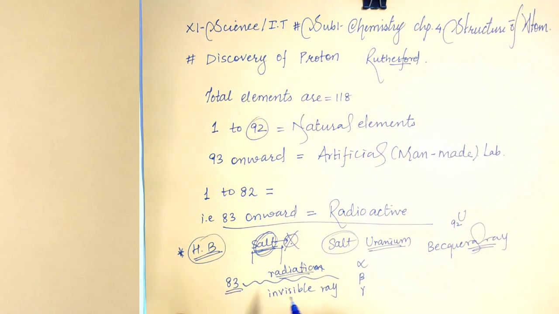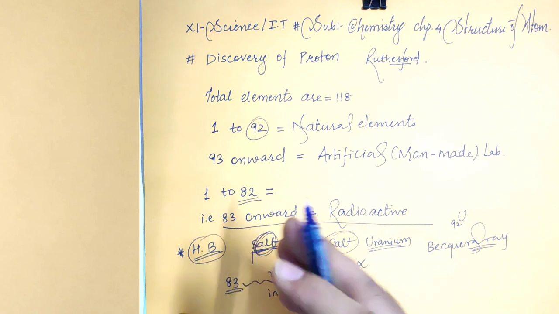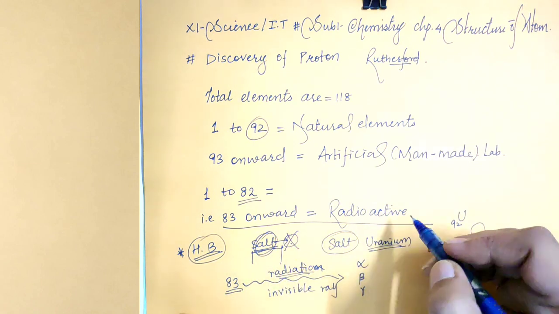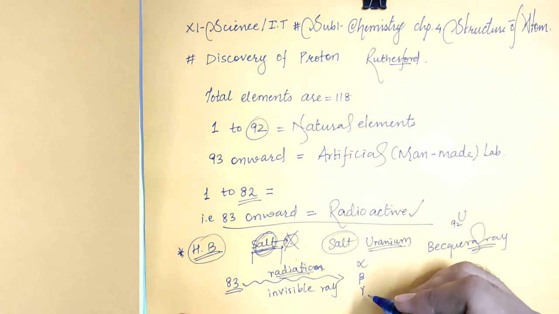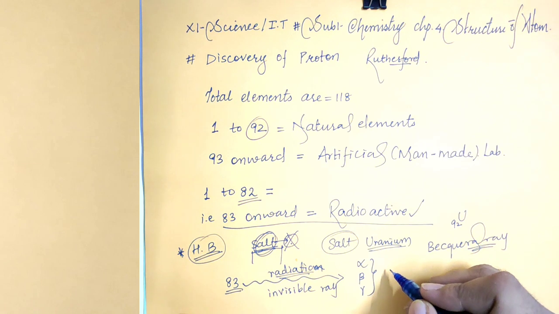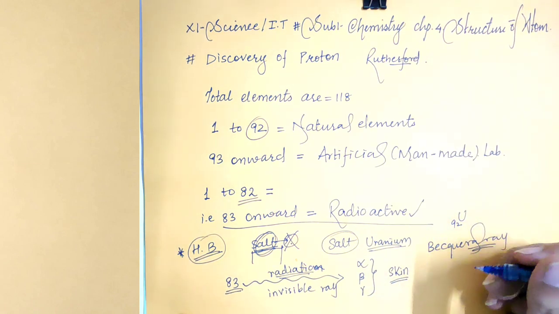In that sense, these radiations, alpha, beta, gamma rays, are of course harmful to us. Henry Becquerel discovered that from the elements after atomic number 82, that means from 83, some sort of radiation is coming out and they are continuously emitting. That is why they are said to be radioactive elements. From radioactive elements, alpha, beta and gamma rays are emitted. These rays can cause cancer when they fall on living tissue, such as human skin.